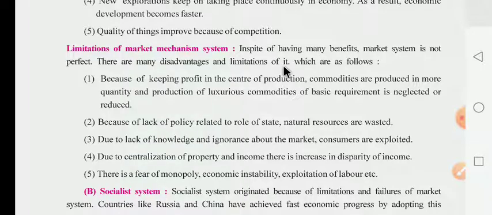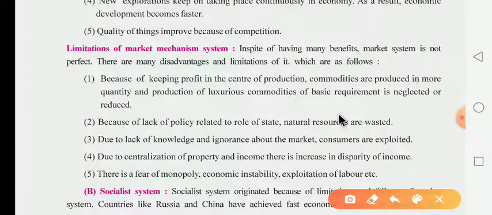It means you will find that many disadvantages are there in the market mechanism system, which are as follows. First, because of keeping profit at the center of production, commodities are produced in more quantity, and production of luxurious commodities is favored while the basic requirements are neglected or reduced.